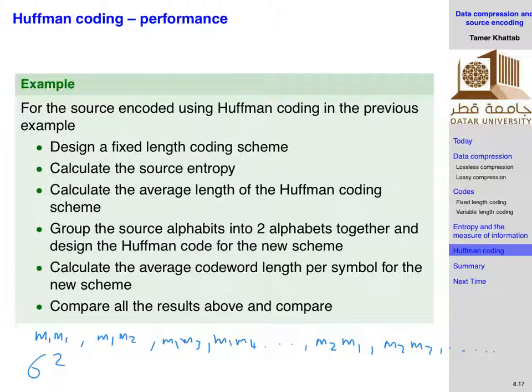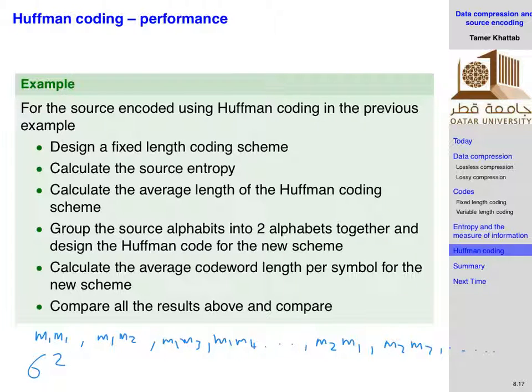Tell me, when you do this, what's going to be the average? Do you expect the average to increase or decrease? Do the exercise and see whether the average length is going to increase or decrease. Don't forget that it's going to be the average length per message. So if the length you get here for one message, which is a combination of two messages, is on average 8, you will divide it by 2, because it's 8 bits per 2 messages concatenated. It becomes 4 bits per one message.